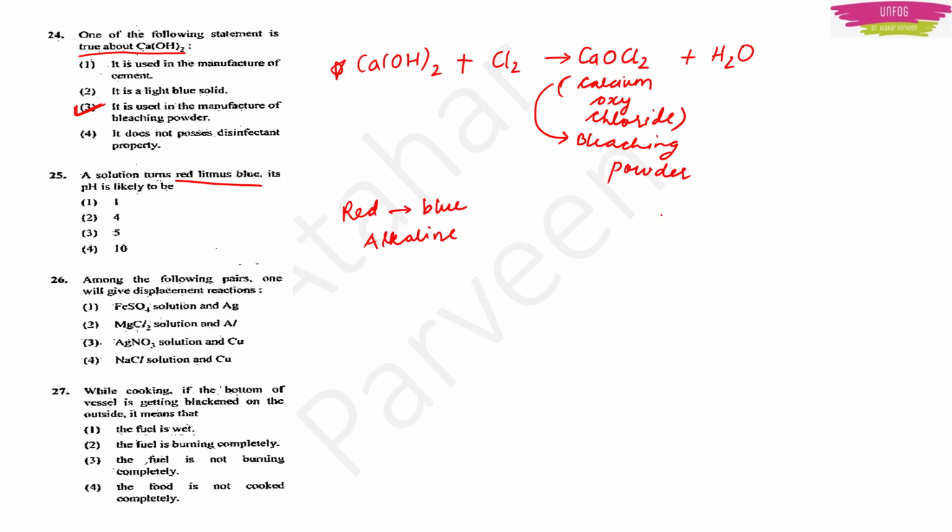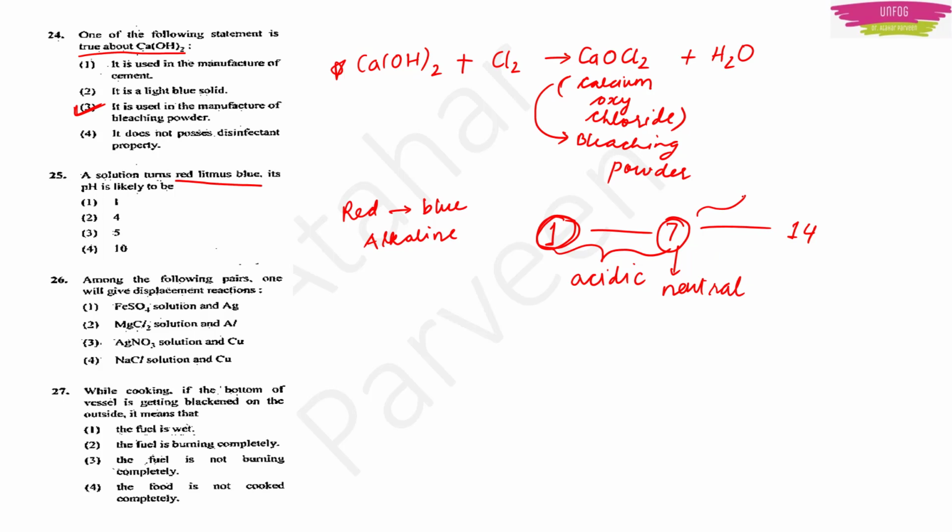Now let us take a look at the pH scale. We have the pH scale, right? 1 to 7 to 14. Anything that lies between 1 to 7 is acidic in nature. If the solution has a pH value closer to 1, it is very strongly acidic. If it is closer to 7, it is weakly acidic. This 7 denotes neutral pH, right?